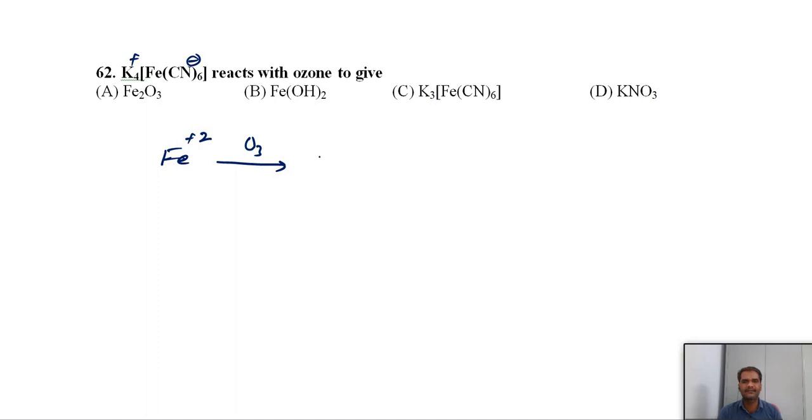It oxidizes ferrous salts to ferric salts. You will get ferrous to ferric. In this complex, the iron oxidation state is plus 3, here 3 and minus 6. So it converts ferrous salt to ferric salt. Just an oxidation reaction.